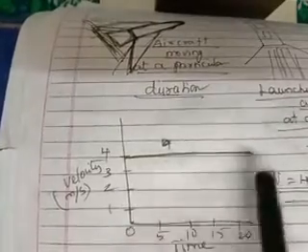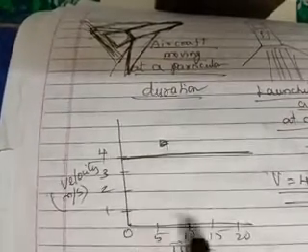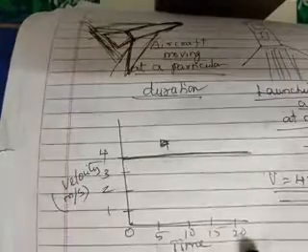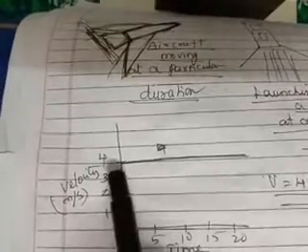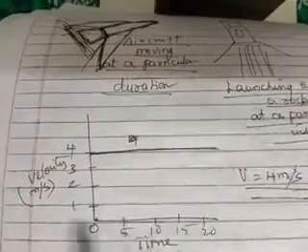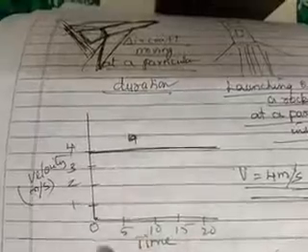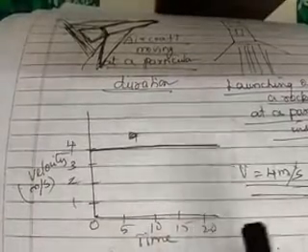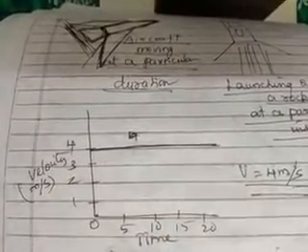But what happens there? It is moving with the same speed, 4 meter per second. So 5 seconds, 10 seconds, 15 seconds, 20 seconds. Till 20 seconds, the body is moving with the same velocity of 4 meter per second. In this case, till 20 seconds, the body is undergoing zero acceleration because there is no change in the velocity. Now, I think you have understood the meaning of acceleration.